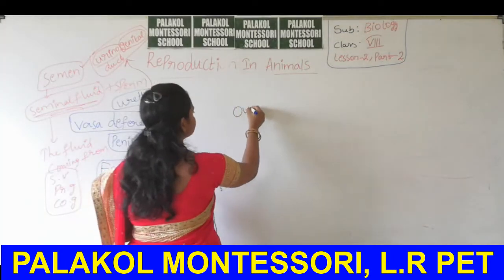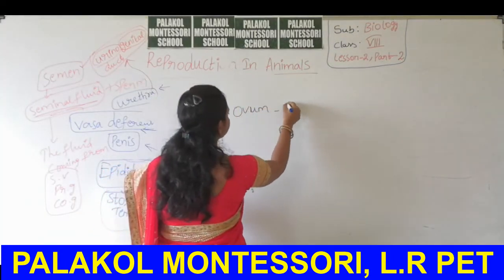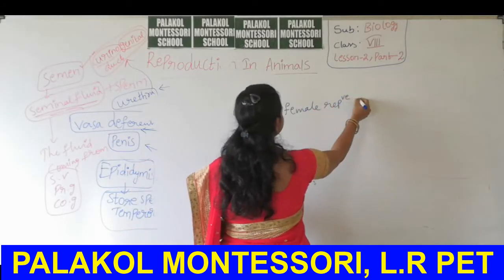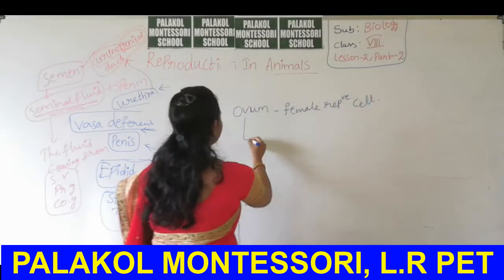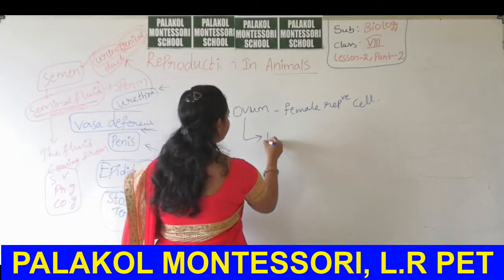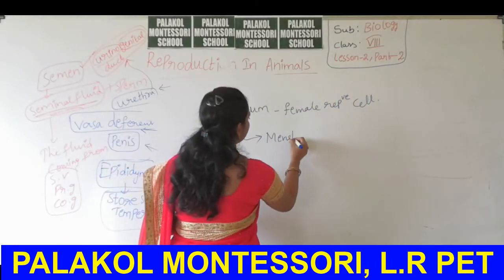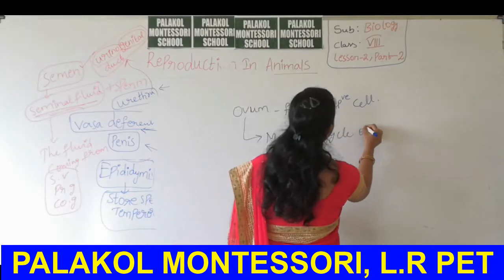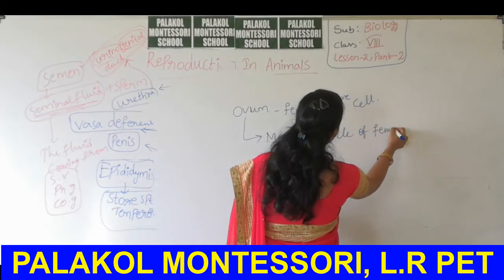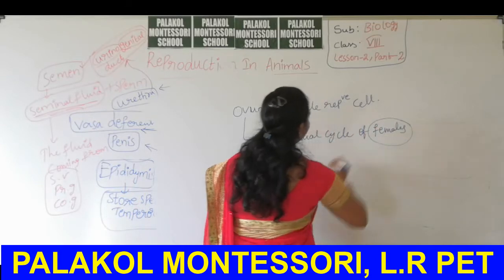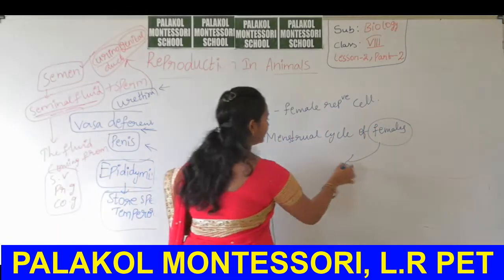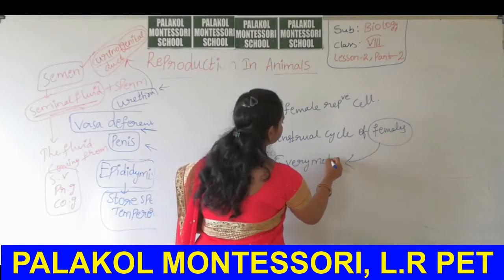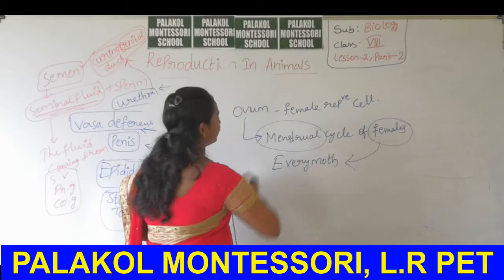Ovum is the female reproductive cell. This is involved in the menstrual cycle of females. Every month females have a menstrual cycle.